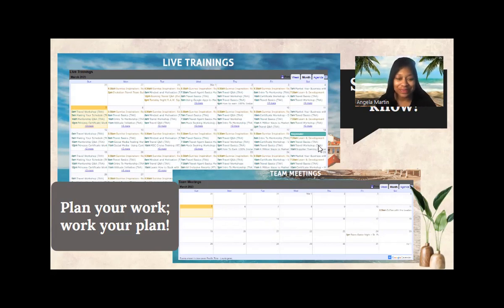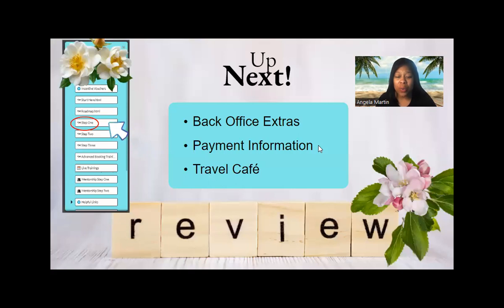Let's keep going. So what we're going to be talking about next is a little bit about the back office, how to locate your payment information, and how to access the Travel Cafe. Travel Cafe is pretty much everything travel related. So those Archer related things, business cards, requirements, access to suppliers and vendors, all of those great things, everything that pertains to travel can be found on the Travel Cafe.